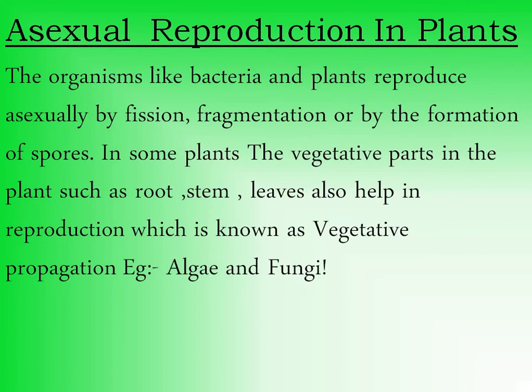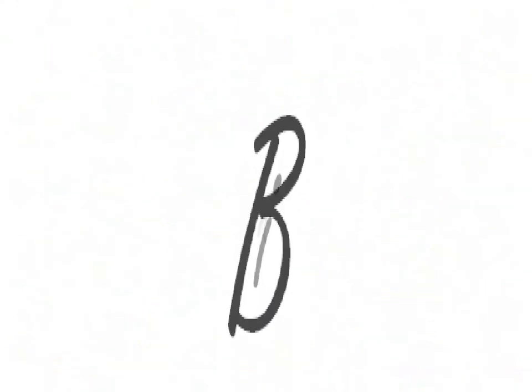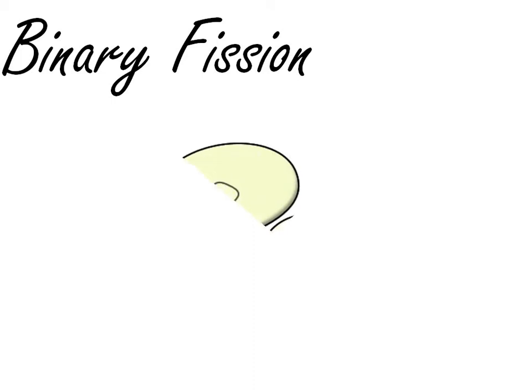Asexual reproduction: organisms like bacteria and plants reproduce asexually by fission, fragmentation, or by the formation of spores. In some plants, the vegetative parts such as root, stem, and leaves also help in reproduction, which is known as vegetative propagation. Example, algae and fungi. Types of asexual reproduction. Binary fission.